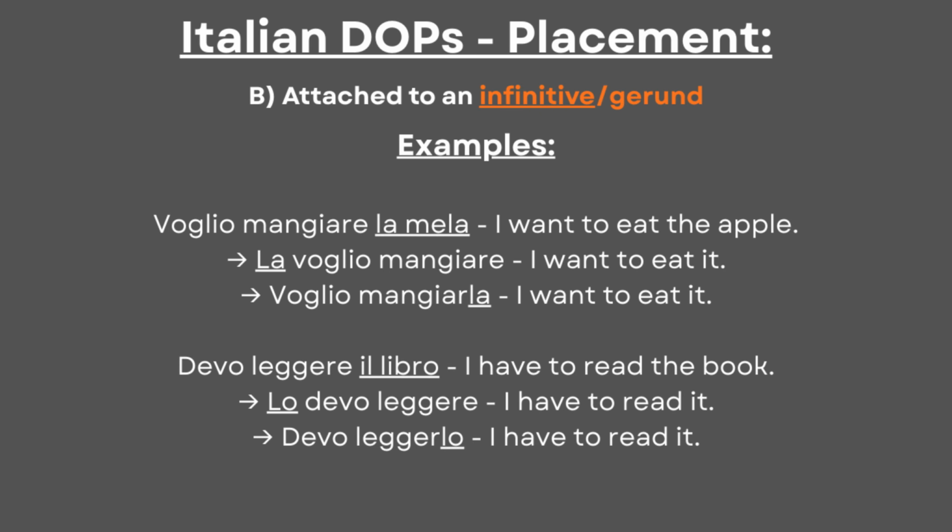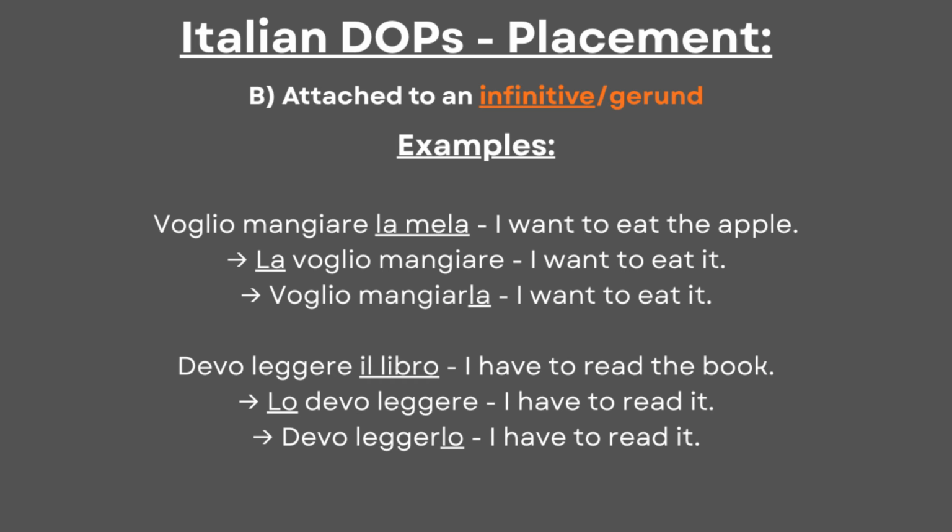Voglio mangiare la mela. La voglio mangiare. Voglio mangiarla. Devo leggere il libro. Lo devo leggere. Devo leggerlo. Both placements are grammatically correct, and the attachment sounds natural in spoken Italian.